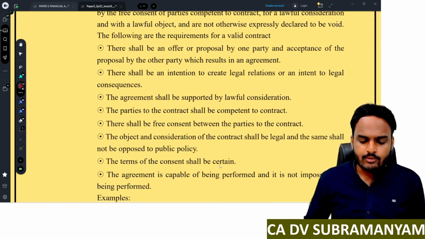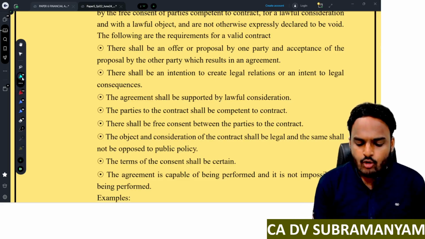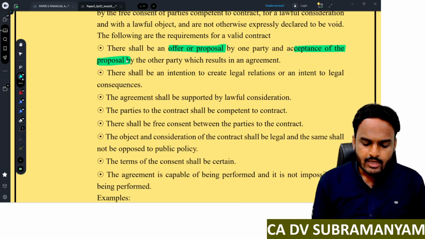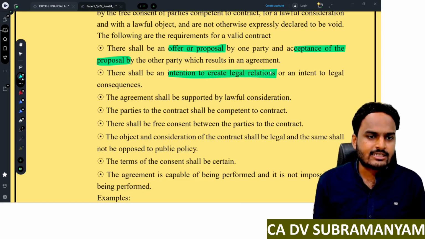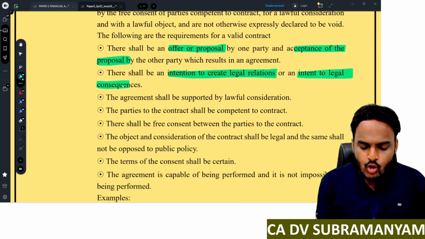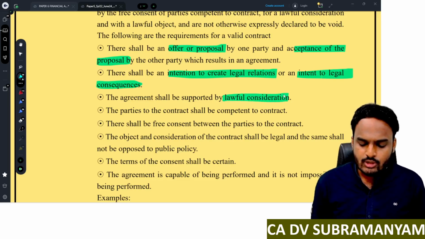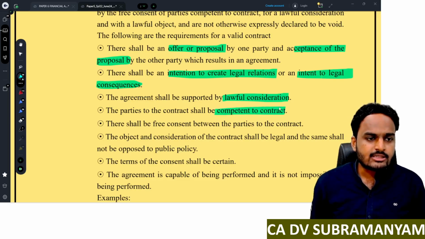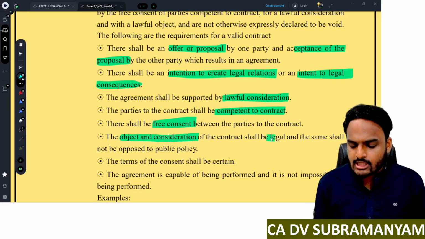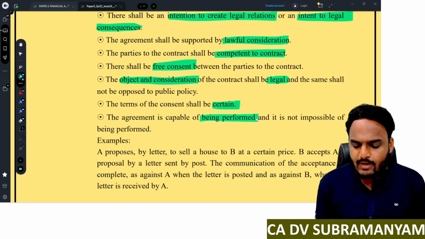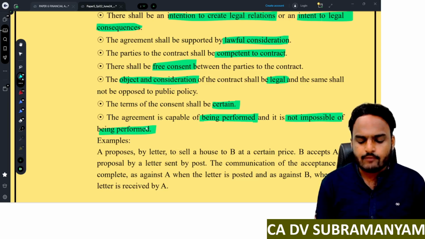So these points are very, very important. There shall be an offer or proposal by one party and acceptance of proposal by other party. And there shall be an intention to create legal relations or an intent to create legal consequences. Next, agreement shall be supported by lawful consideration. Parties to the contract shall be competent to contract, and there shall be free consent between the parties to the contract. The object and consideration of the contract shall be legal. The terms of consent shall be certain. The agreement is capable of being performed and it is not impossible of being performed.